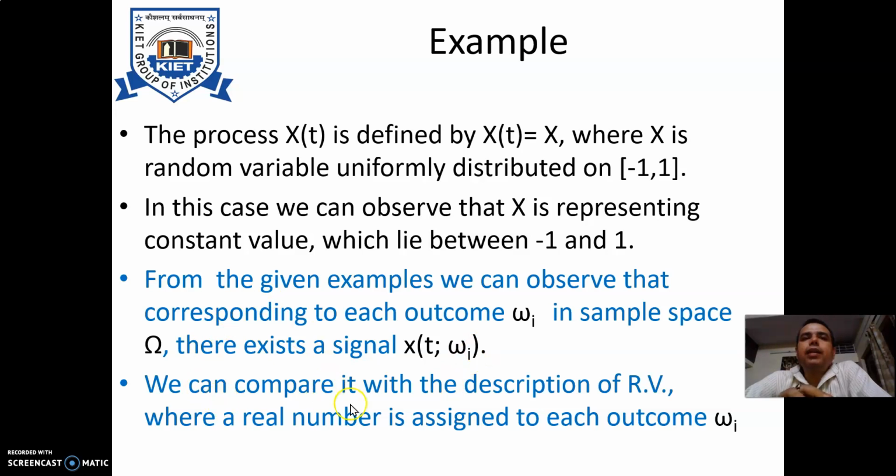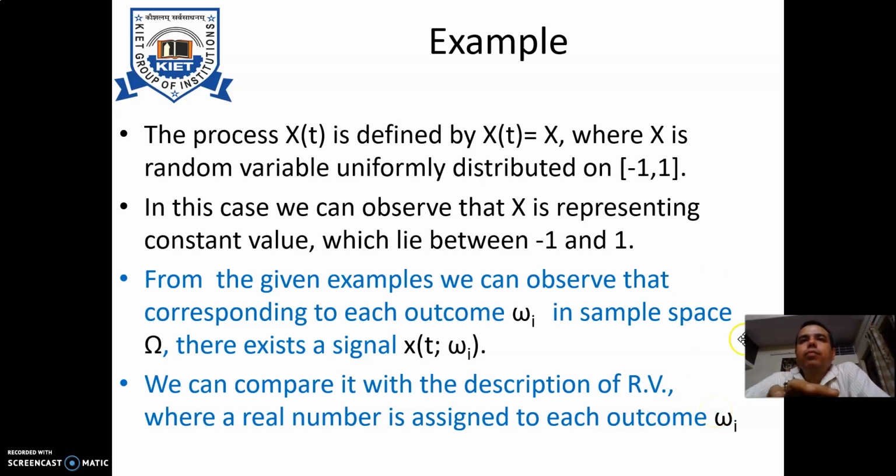So in general, we can compare the random process with the random variable in such a fashion, that is, the random process is providing us a functional representation, whereas the random variable is providing us a real number representation. So that is the major correlation between random process and random variable.